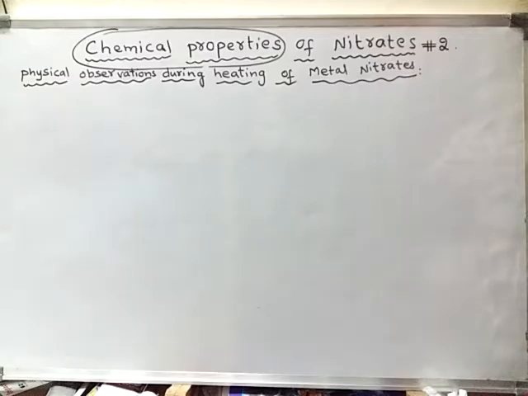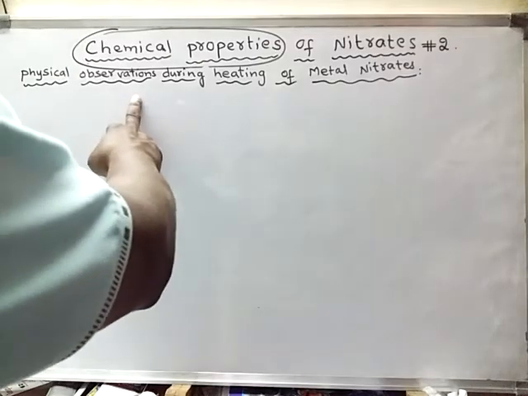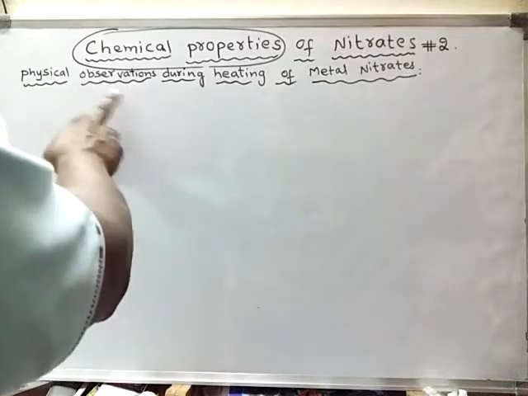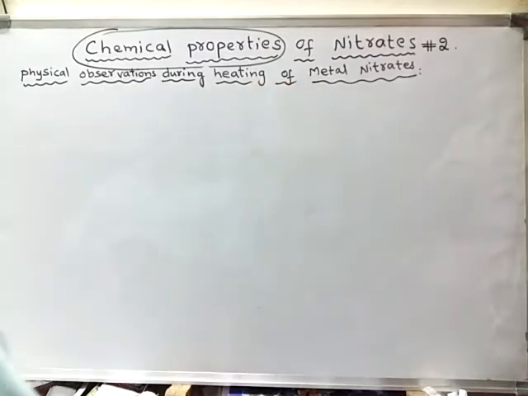So, physical observations. What do we observe physically during heating of metal nitrates?